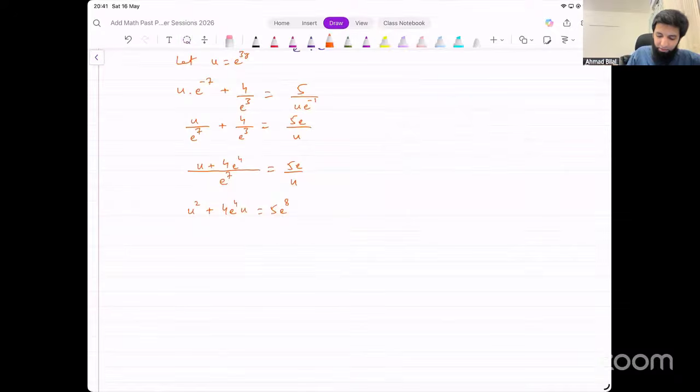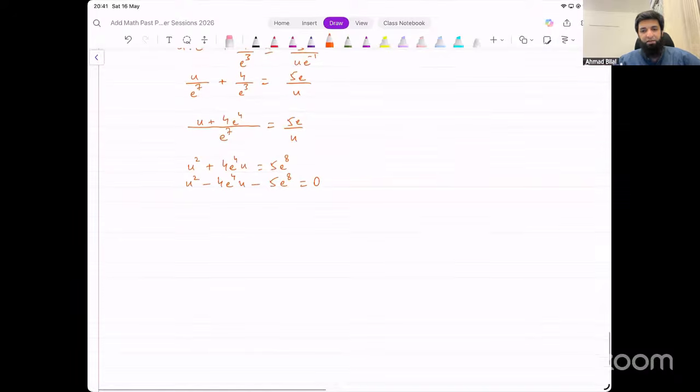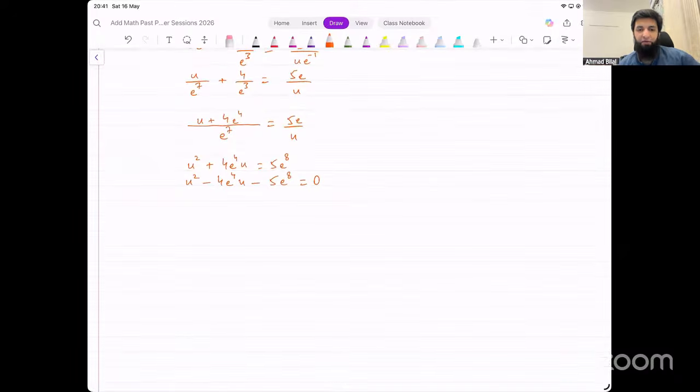Now this is a quadratic equation. Let's bring that to the left side. u squared plus 4e power 4 times u minus 5e raised to power 8 equals 0. Now, can we factorize this? If you find it difficult to factorize, input in the quadratic formula. It will need some simplification, but it will eventually work.